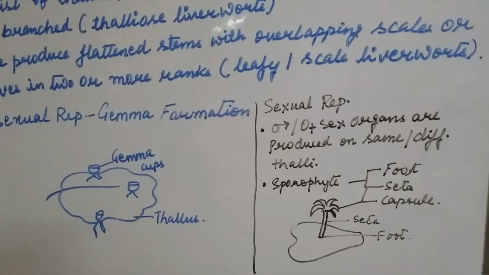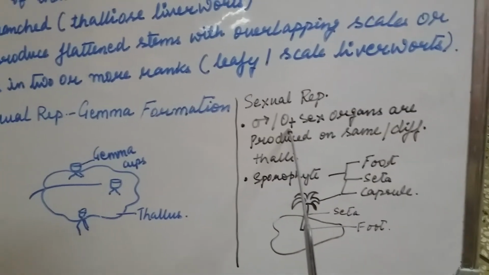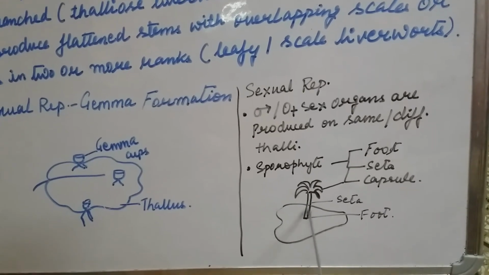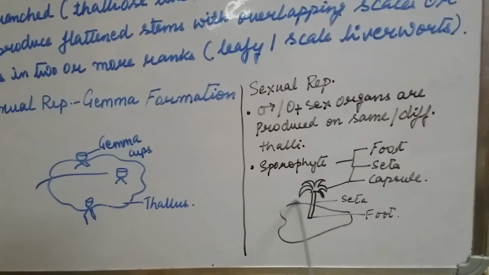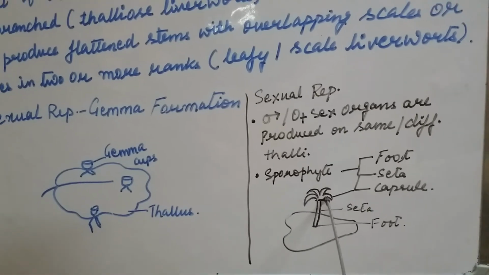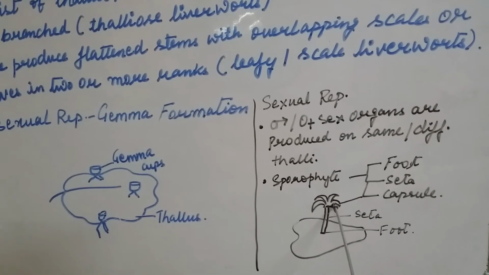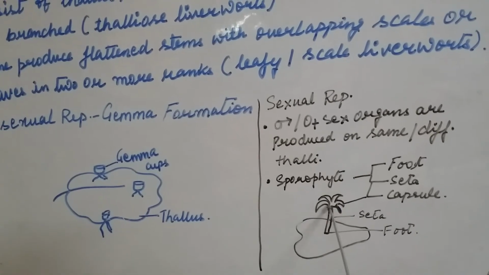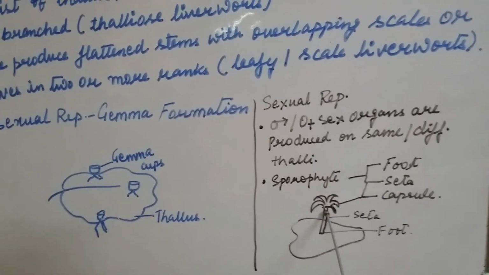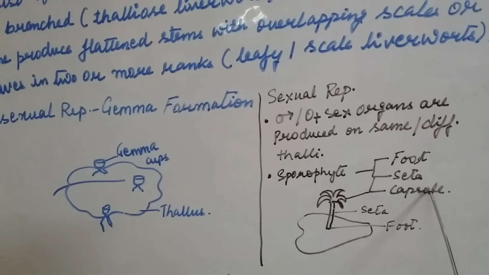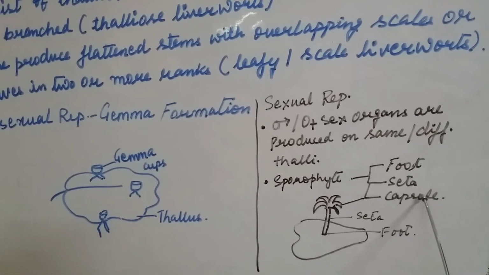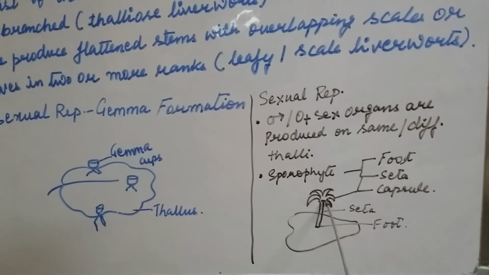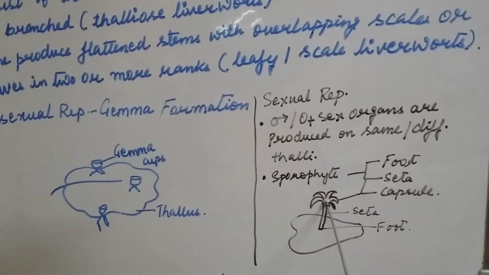The sporophytes are differentiated into foot, seta and capsule. It is the capsule that produces spores, which germinate to form free-living gametophytes after the meiotic division in the sporophyte.